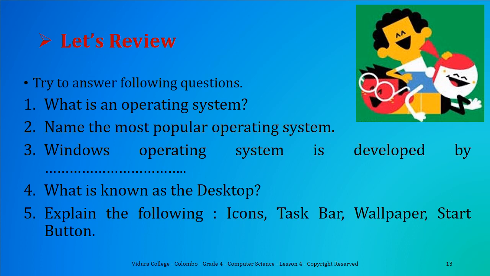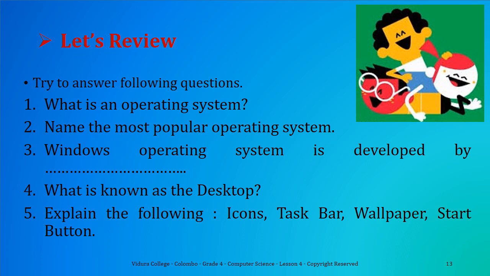Review. Now I want you to go through the presentation again and find answers to the questions given. You can put the date, write the topic, Let's Learn Windows, and write the following questions and answer them in your computer writing book.